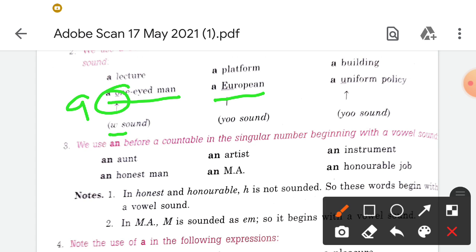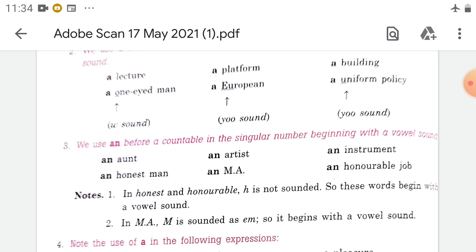The sound is u, not e, so that's why it's a European. Like this, a uniform. Here again the sound is u, so that's why we are putting a before this. We have the vowel letter, but the sound is not of a vowel, that's why we are not using an here.